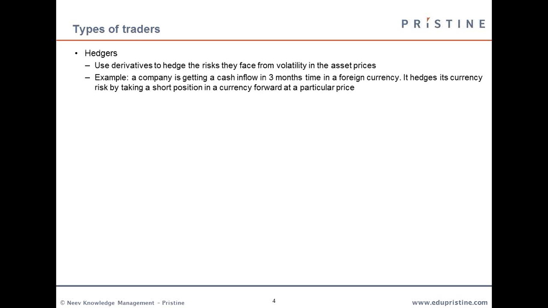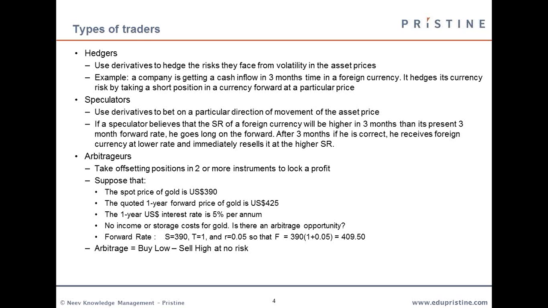Now moving on to the types of traders. We basically have three types: hedgers, speculators, and arbitrageurs. Hedgers are people who want to consolidate their position and do away with risk to as large an extent as possible.